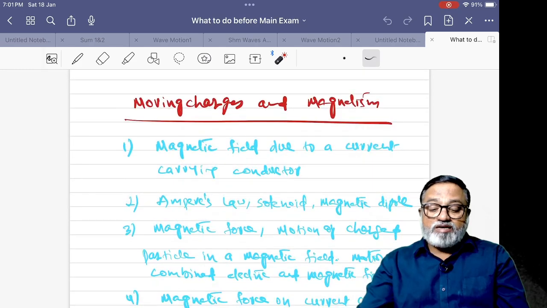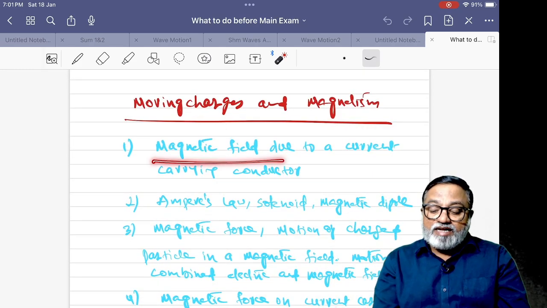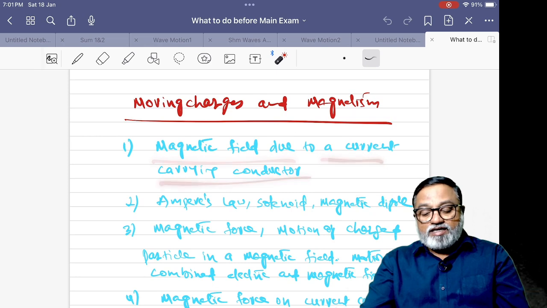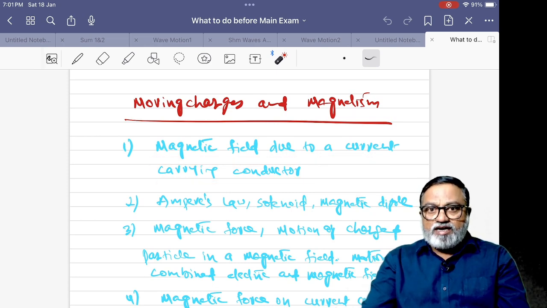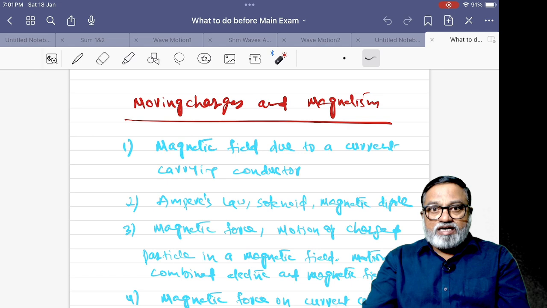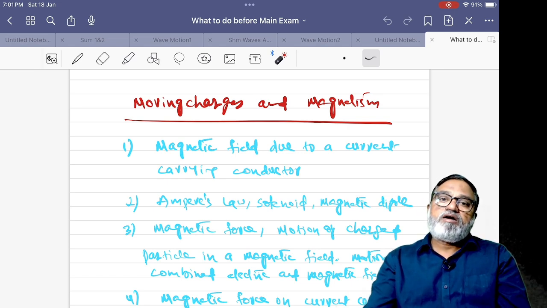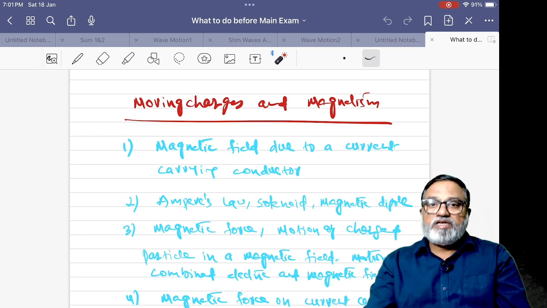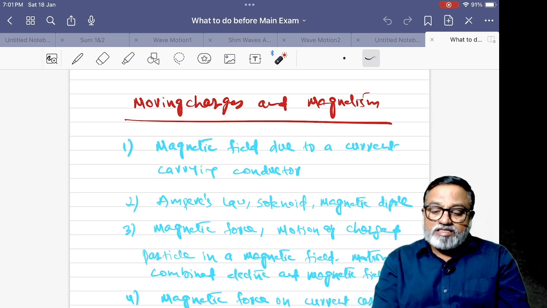Next one, moving charges and magnetism. Magnetic field due to a current carrying conductor, infinite current carrying conductor, finite current carrying conductor. If the point is along the axis of the conductor, and half of the circle, and so on. This is the magnetic field due to a current carrying conductor. Direction is also very, very important.